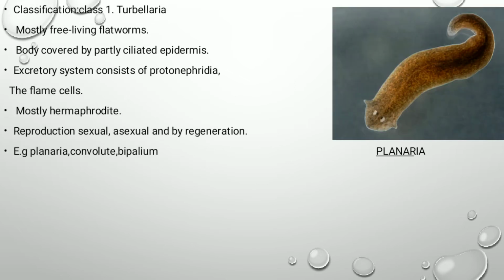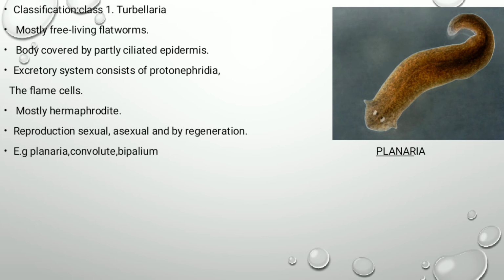The phylum Platyhelminthes is divided or classified into three classes, that is class Turbellaria, class Trematoda, and class Cestoda. First class Turbellaria. These are mostly free-living flatworms. The body is covered by partly ciliated epidermis. Mouth is generally ventral and the pharynx is protrusible. That is, mouth is present at the lower side.